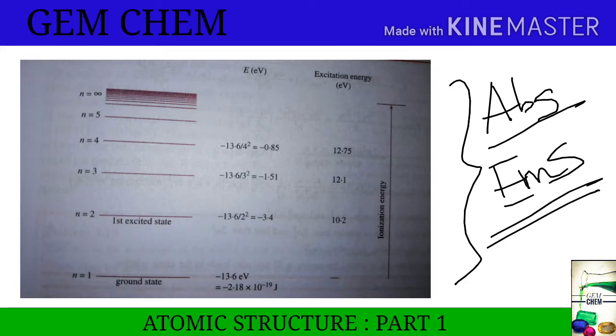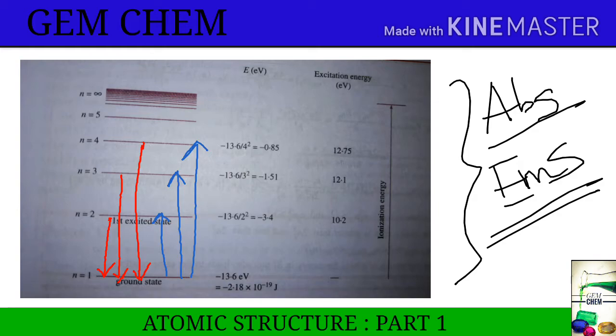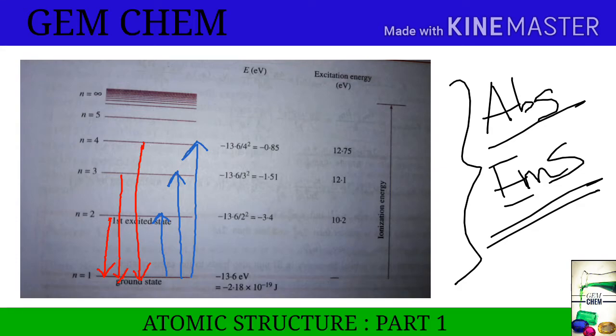Now let us see. When electron comes from higher level to lower level, it will release energy and gives emission spectra, that is this one. And when electron goes from lower level to higher level, it absorbs energy and gives absorption spectra. This we have to always remember.